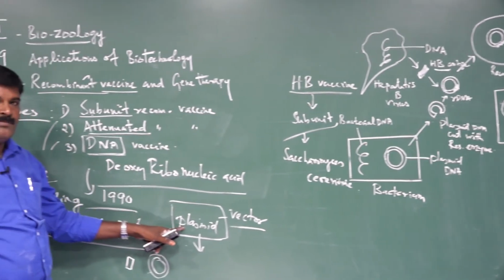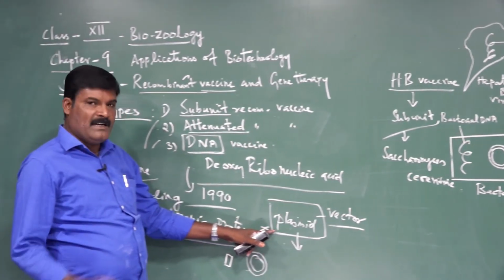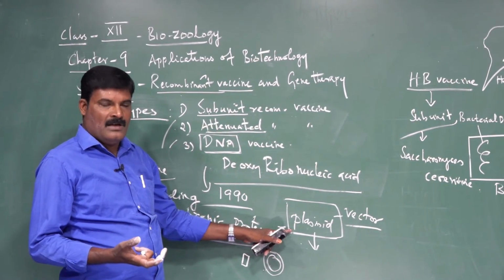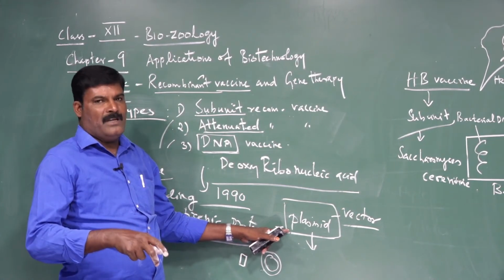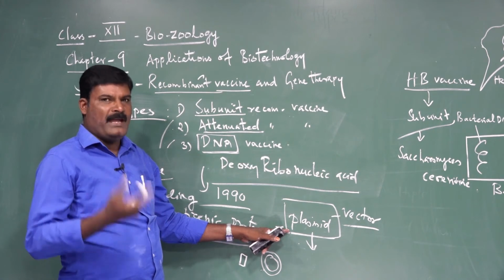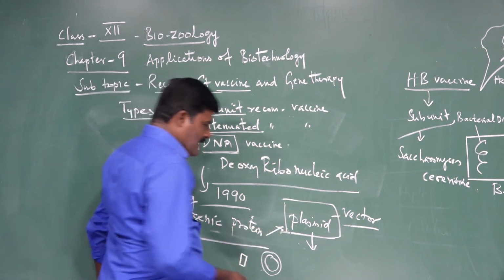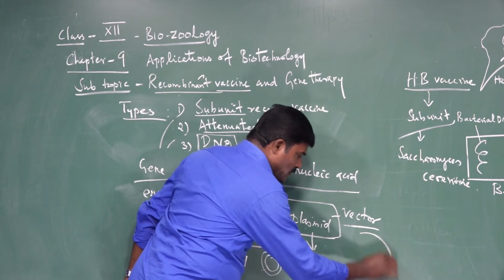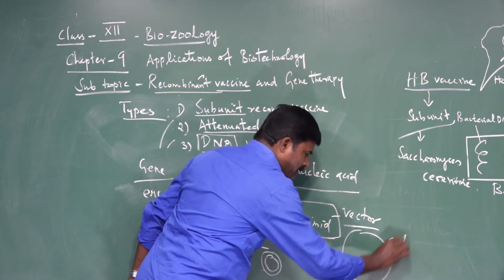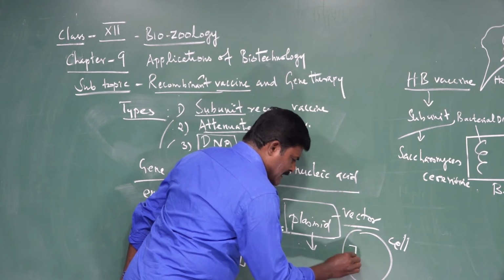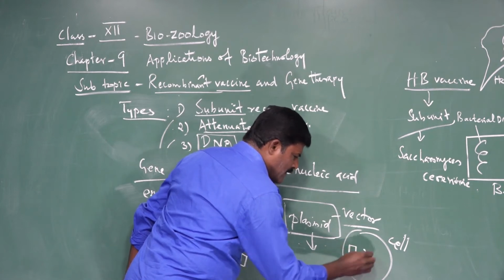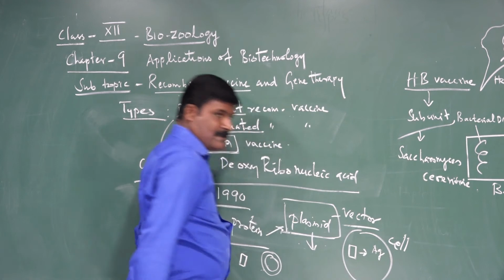What is the use of plasmids? The plasmid acts as the vector. The gene instructs the target cells of the animal to make the antigens. Suppose this plasmid DNA is inserted into the cells of the target animal. This gene makes the cell synthesize antigens.